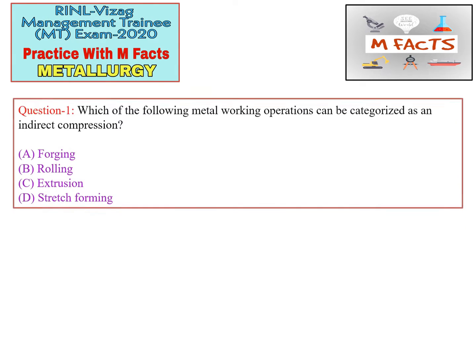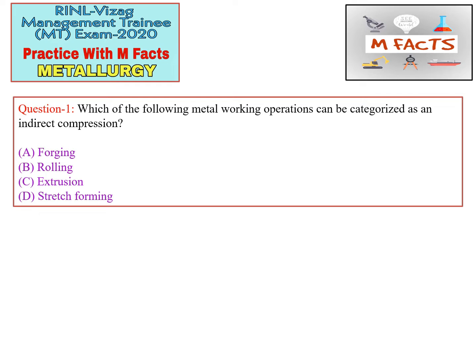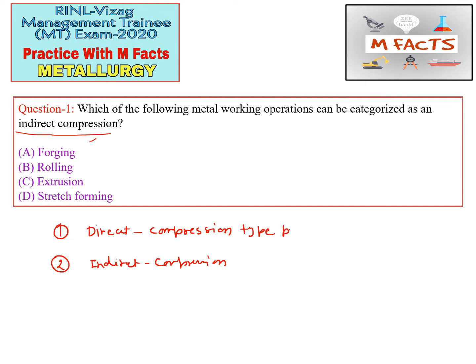So the first question is, which of the following metal working operations can be categorized as indirect compression? Indirect compression is basically about the load applied during the metal working process. According to the load applied to the workpiece, we can classify metal working processes into five different types. The first one is the direct compression process, and I will tell you in detail when we cover metal working processes. The next one is the indirect compression type, classified according to the load applied.